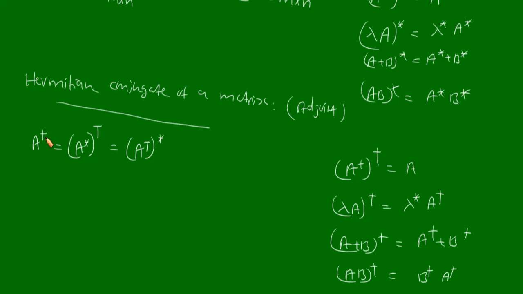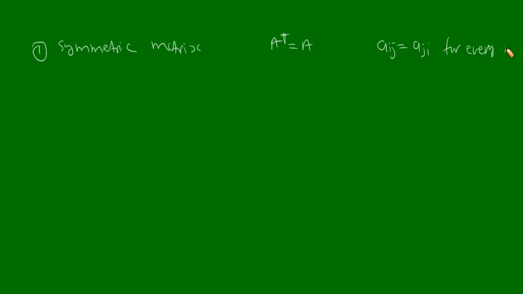Now let us consider some special square matrices. The first one is the symmetric matrix. A matrix is said to be symmetric if A transpose is equivalent to A. That is, if the transpose of a square matrix is equal to the matrix itself, we say that it is a symmetric matrix. That means here Aij will be equal to Aji for every i, j.